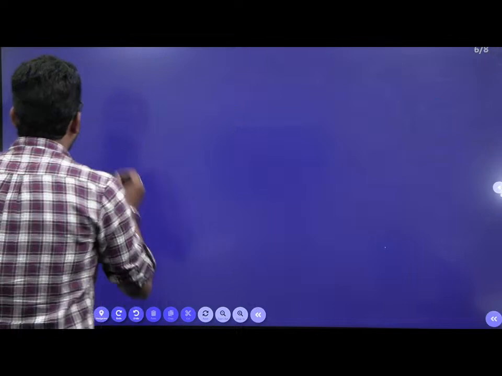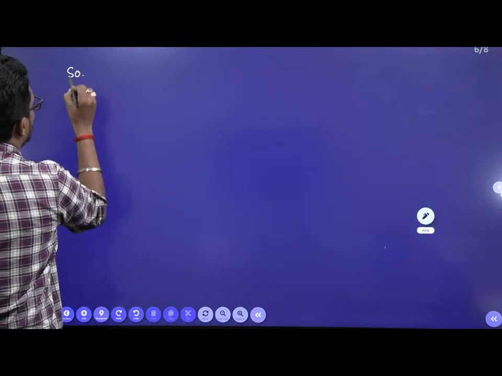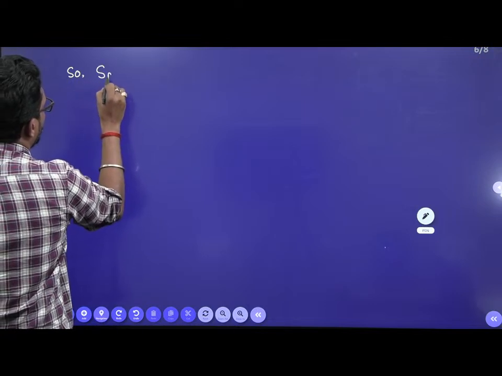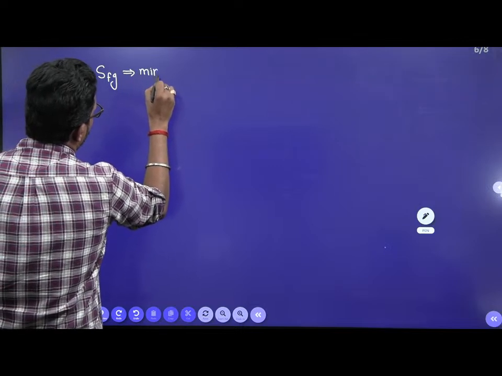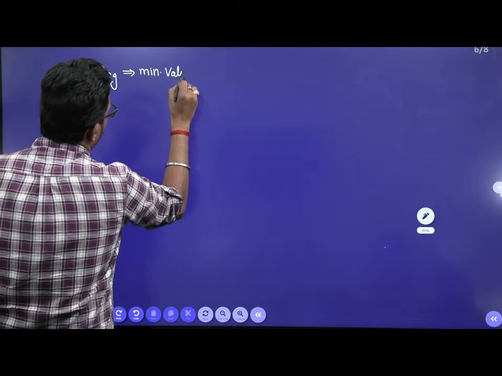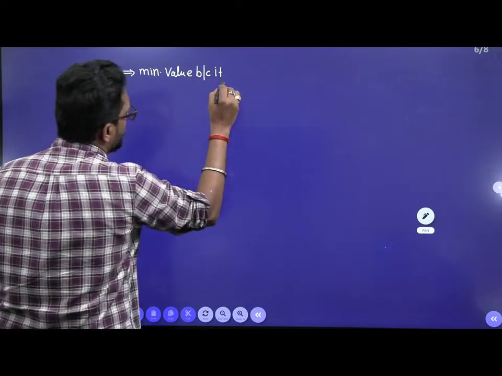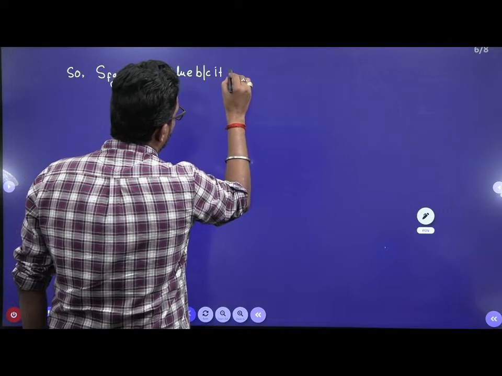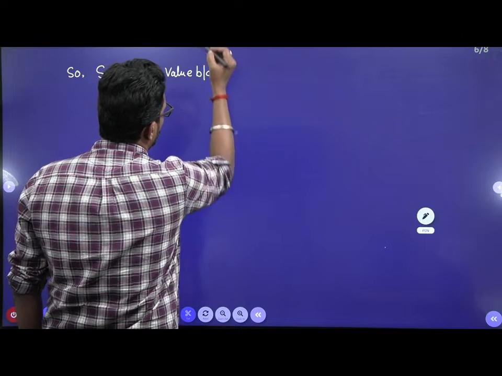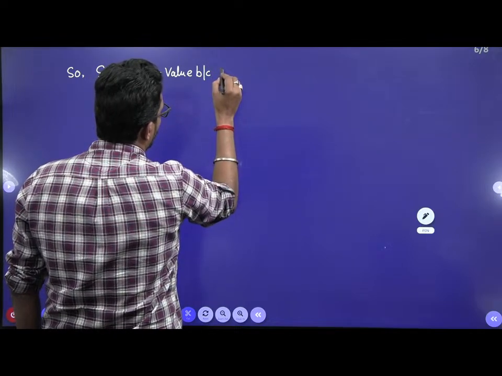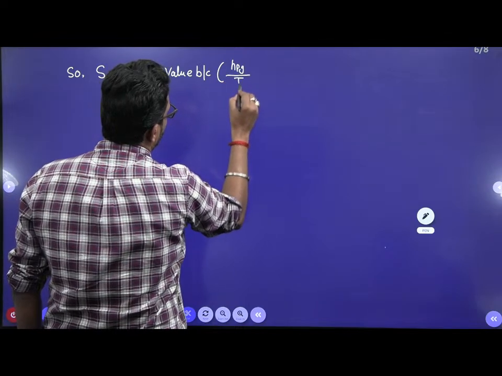So we can write here, Sfg is the minimum value because the result comes out from Hfg divided by temperature.